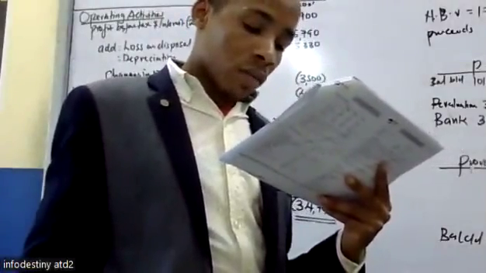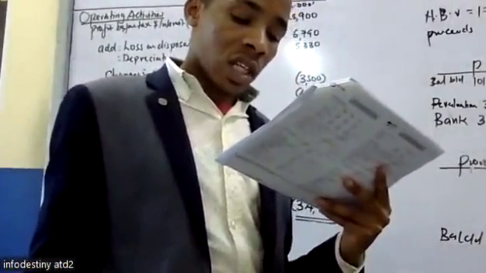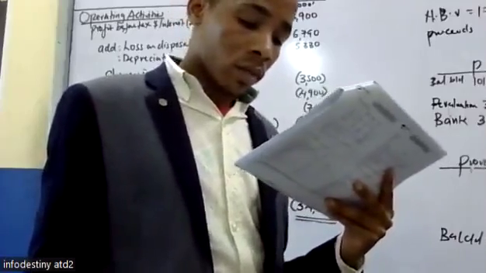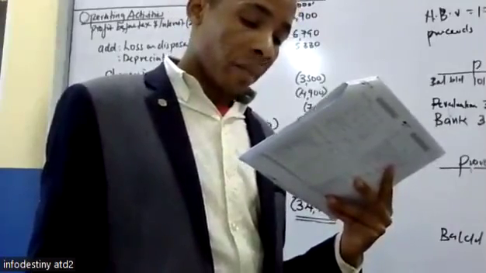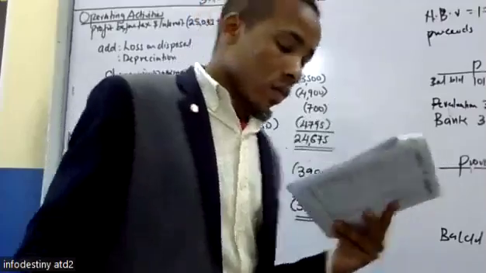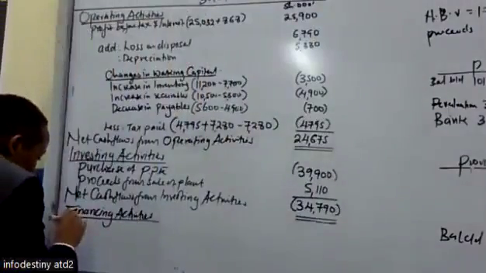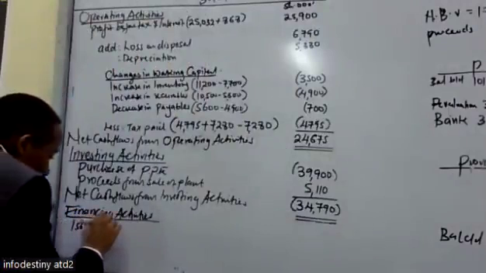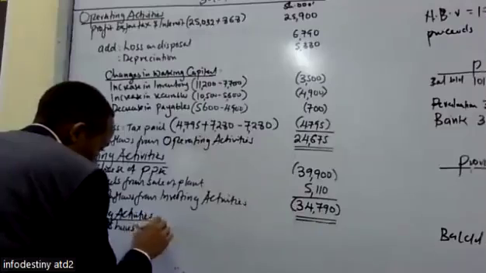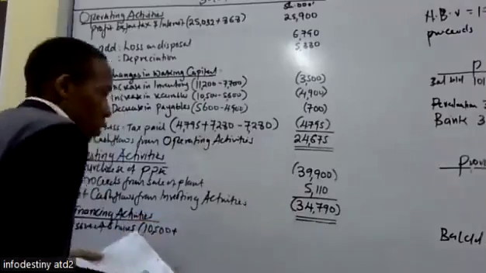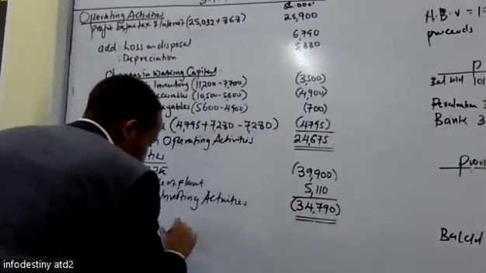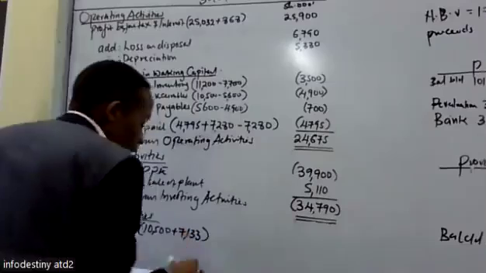Then the share premium increased with how much? 26,838 minus 19,705. Give me the difference. 7,133.